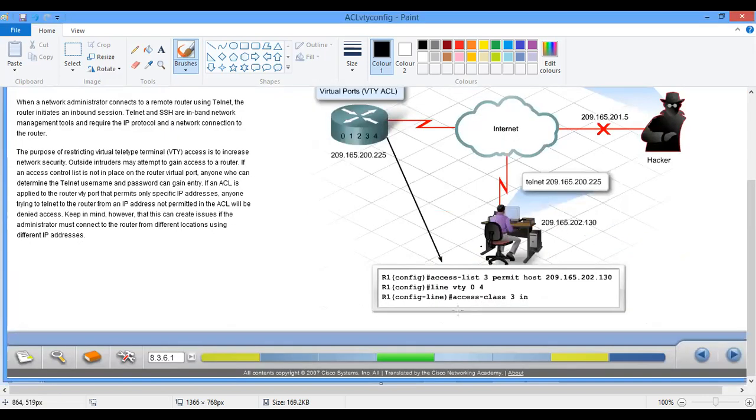Okay, that's the code. So this is the access list that you've created. And when I want to implement it on my virtual terminal, I use access class, then the ID number that I wanted to use. So it could be only from inside, and that inside must be on a particular system alone.